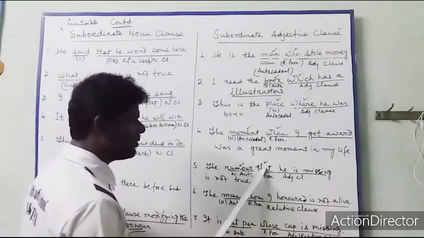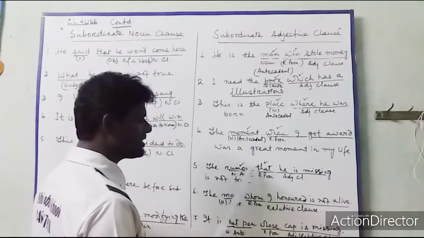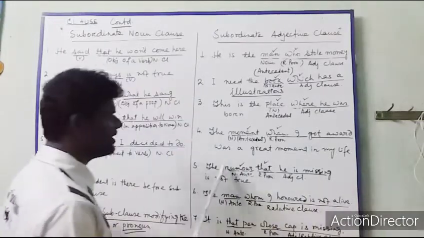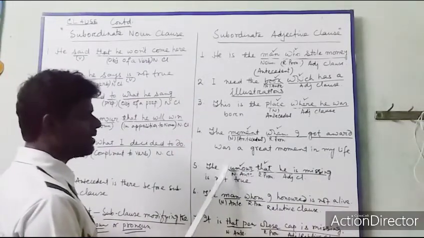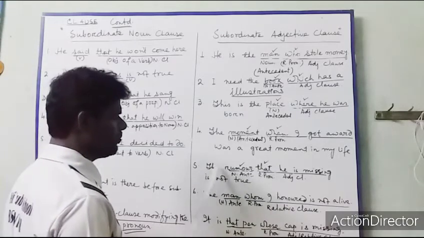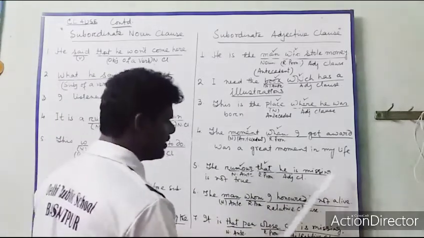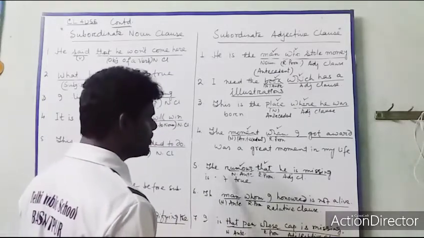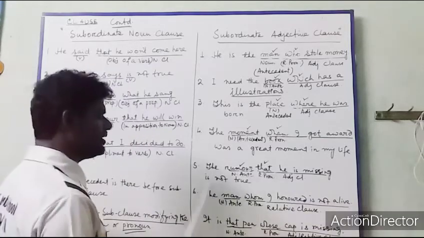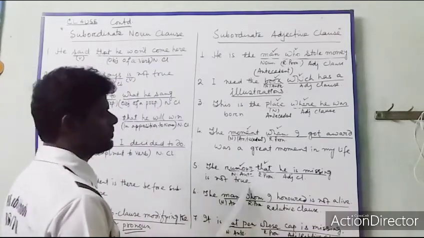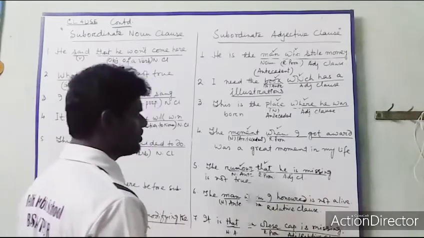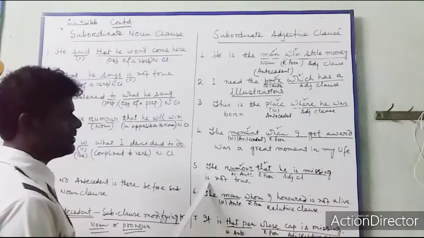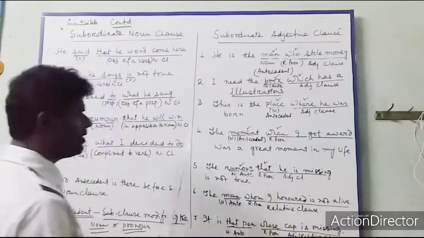Here this is not coming in place of rumor. This is describing the rumor. What is that rumor? The rumor is that he is missing. And here there is no verb. The principal clause is the rumor is not true. That he is missing is the subordinate clause. The rumor is not true is the principal clause, and that he is missing is the subordinate clause. Here there is a verb at the end, and it comes after rumor, not before rumor.